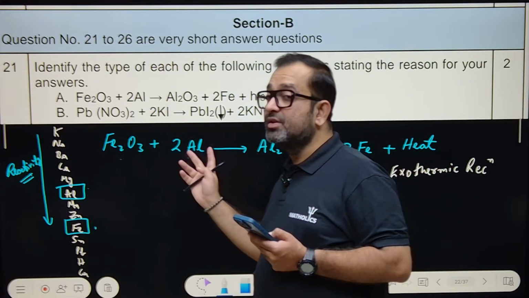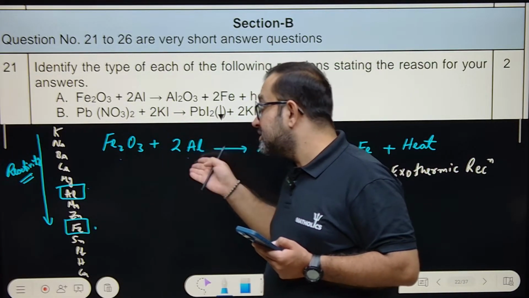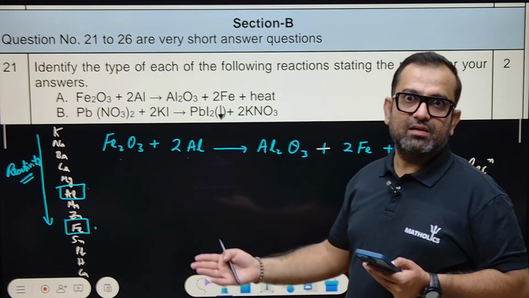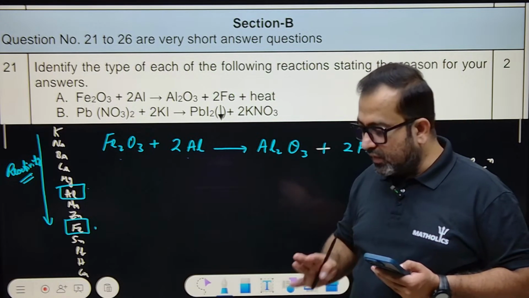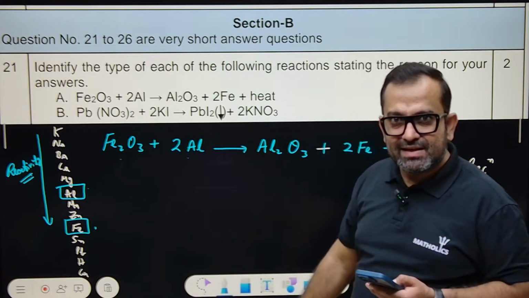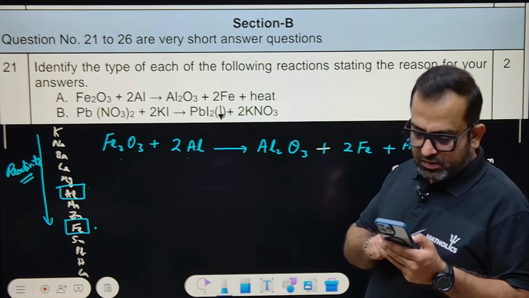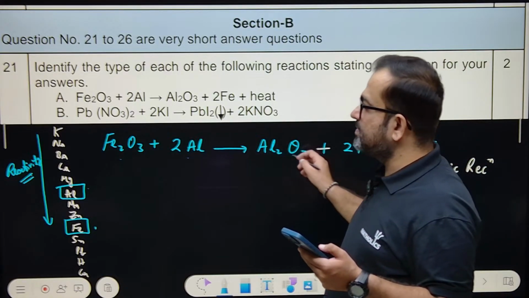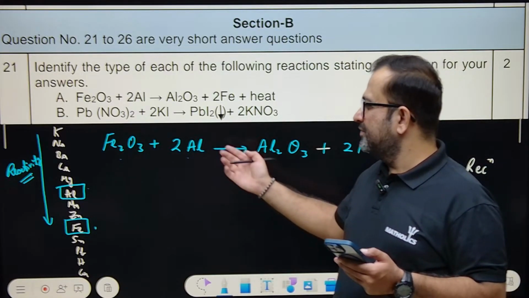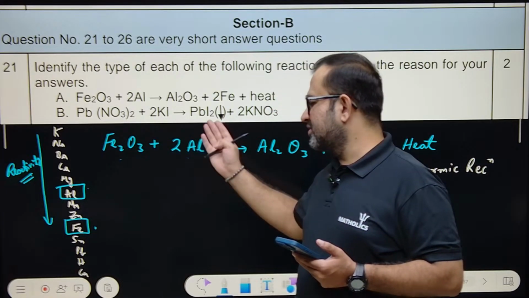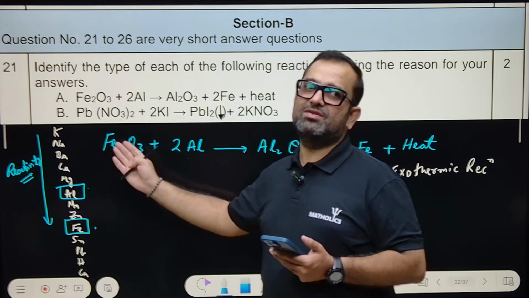So aluminium is the reducing agent, but aluminium itself is getting oxidized. One who oxidizes something is actually the reducing agent. One who reduces something is actually the oxidizing agent. Okay, right? So you must write: this is an exothermic displacement reaction, redox reaction. This is getting oxidized, this is getting reduced. If this is getting oxidized, this is the reducing agent. If this is getting reduced, this is the oxidizing agent.